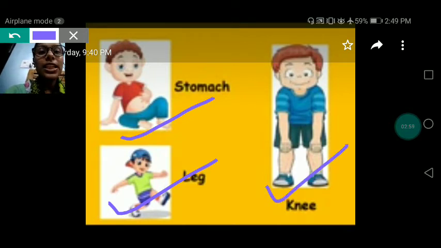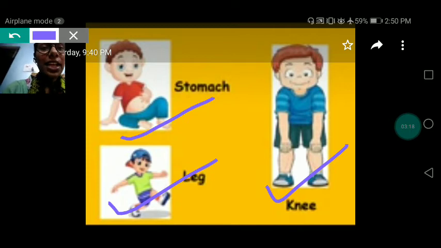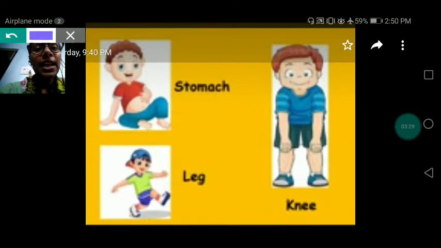With the help of knee we can bend our leg. Like with the help of elbow we can bend our hand. So always remember that with the help of knees we can bend our legs, and with the help of elbow we can bend our hand.